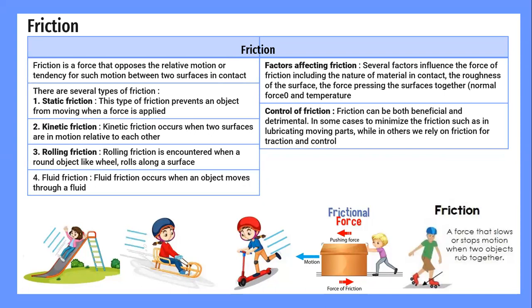Static friction is the type of friction that prevents an object from moving when a force is applied. Kinetic friction occurs when two surfaces are in motion relative to each other. Rolling friction is encountered when a round object like a wheel rolls along a surface. And fluid friction occurs when an object moves through a fluid.